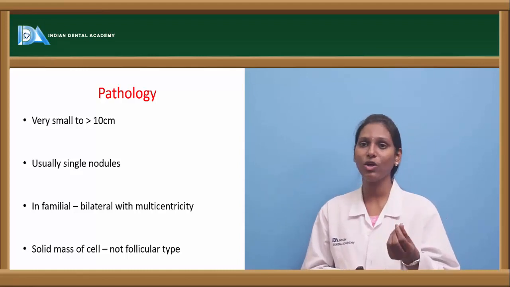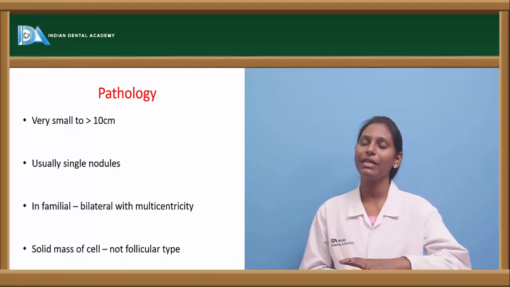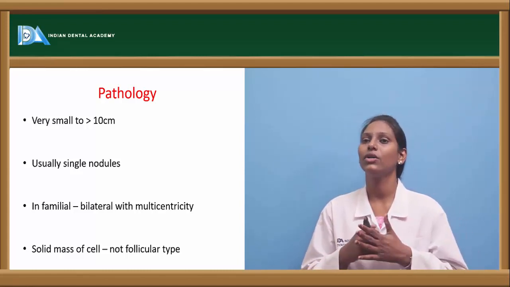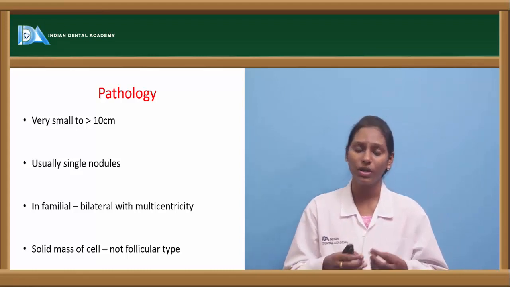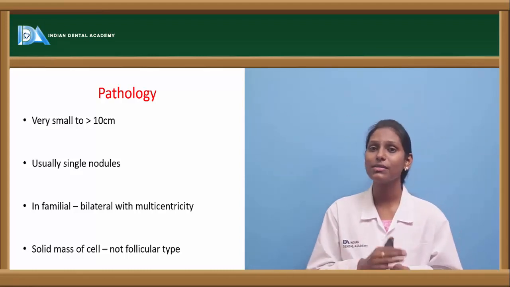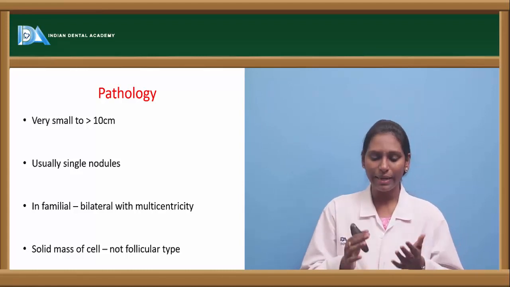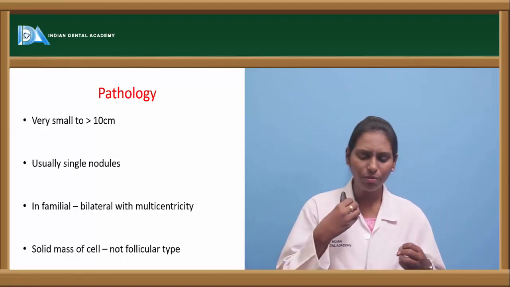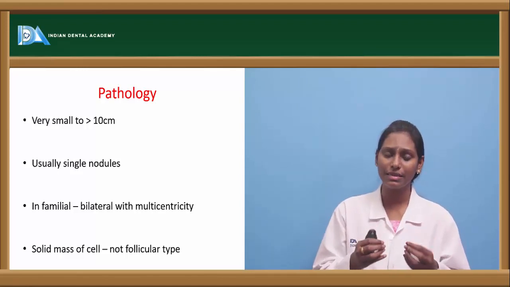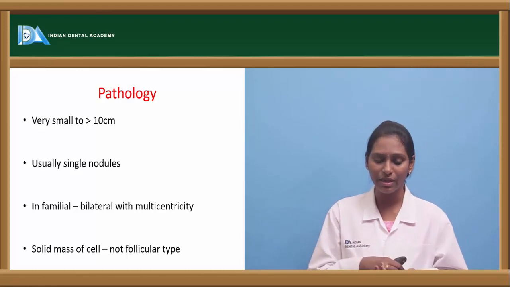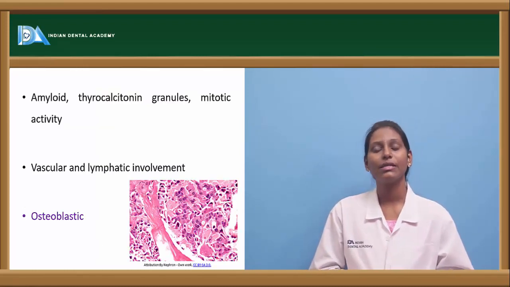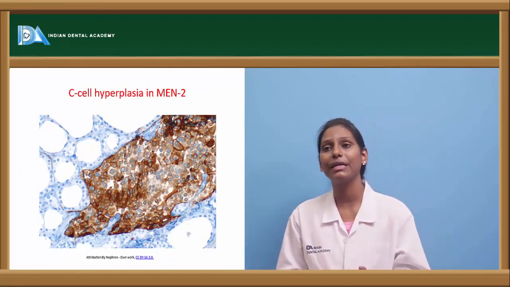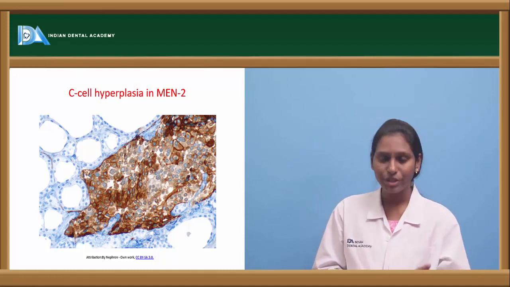Usually they present as single nodules, but if it is of the familial variant, then there can be bilateral involvement and multicentricity can also be observed in these cases. Coming to pathology, they have a solid mass of cells, but these cells are not of follicular type. They have a pattern of solid mass, and sometimes we see the presence of amyloid material within the stroma. C-cell hyperplasia is usually seen here. Actually, C-cell hyperplasia is known to be a precursor of medullary carcinoma.